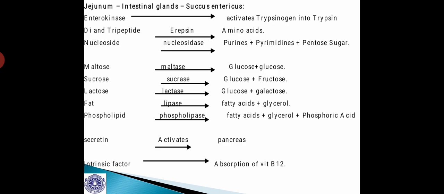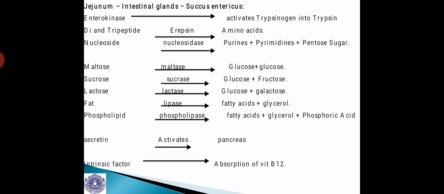the disaccharases like maltase, sucrase, lactase act upon their respective substrates like maltose, sucrose, lactose to produce glucose, fructose, and galactose respectively. And the fats are acted upon by lipase to produce fatty acids and glycerol, and the phospholipids are acted upon by phospholipase to produce fatty acids, glycerol, and phosphoric acid.